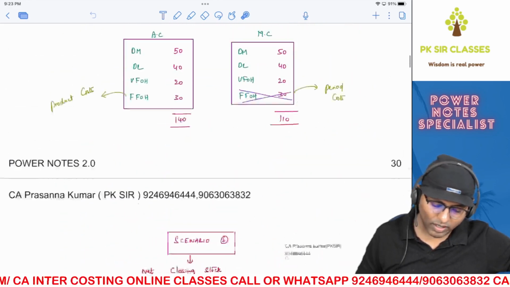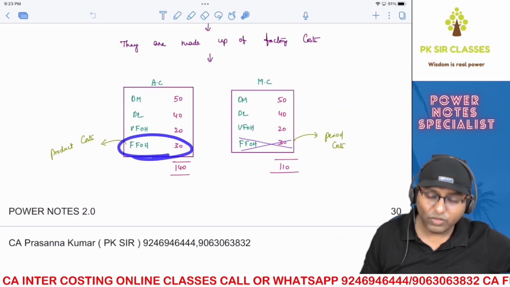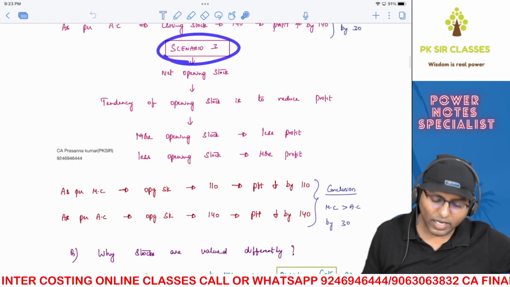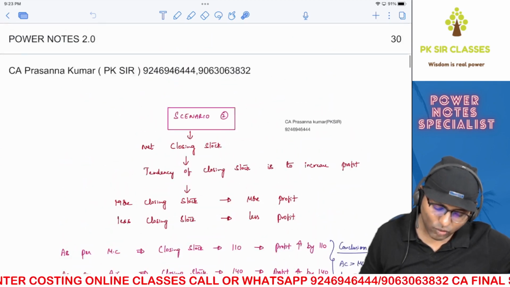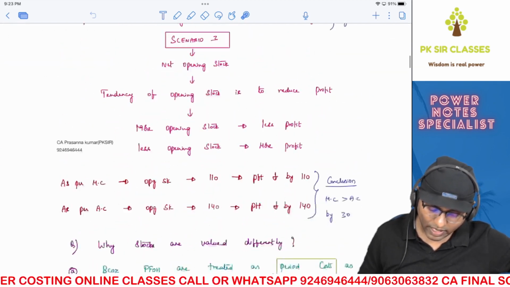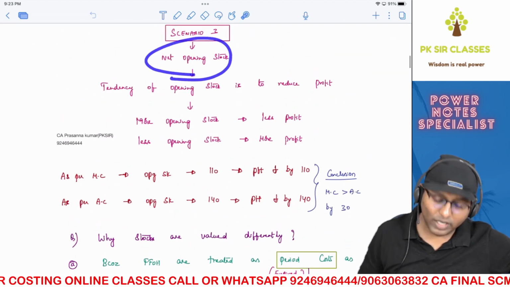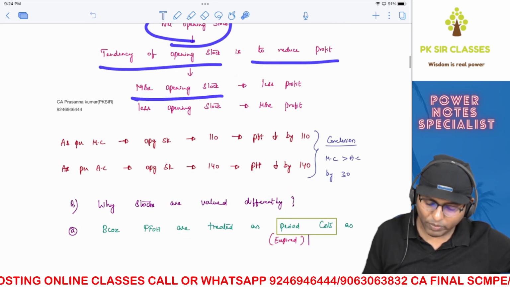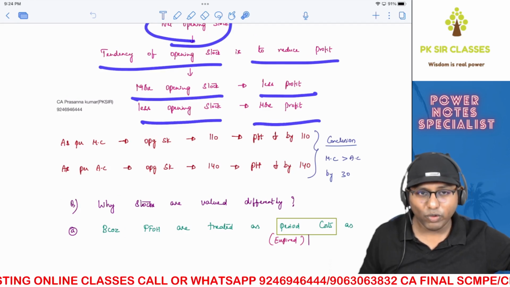Are you able to understand? Right? And that 30 is because of this culprit, fixed factory overheads. Now let's go to scenario 3. Scenario 3, the only difference is in scenario 2, you will have closing stock. In scenario 3, you'll have opening stock. So there is net opening stock, which means tendency of opening stock is to reduce your profit. More opening stock, less profit, and less opening stock, more profit.